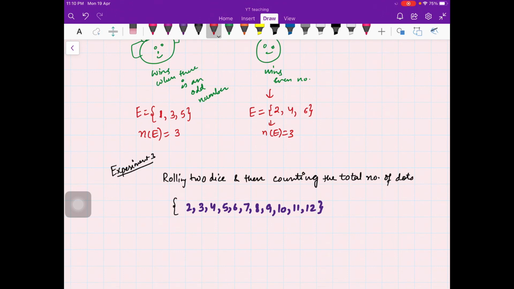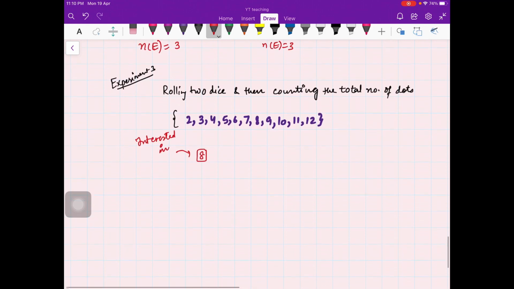Now suppose somebody is interested in the case where, whenever 8 comes, he will win. That is, when the total number of dots on the 2 dice is 8. Suppose Tom wins. Corresponding to 8, the possibilities are: 2 on the first die and 6 on the second, or 6 on the first and 2 on the second.